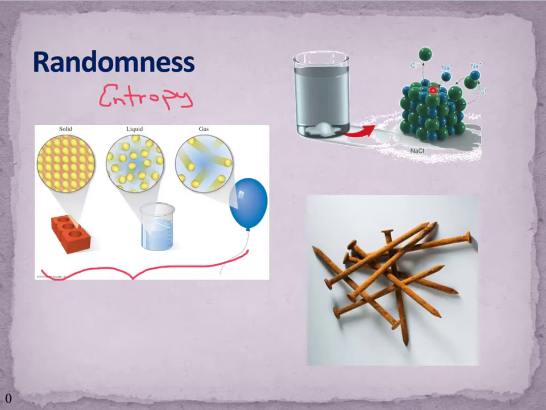If I were to look, say, at sodium chloride here, if I look at the solid, what I see is this array of sodium and chloride ions, sodium chloride, sodium chloride, and so on. When I form an aqueous solution, those ions get separated from one another, and they are dispersed ultimately throughout this solution. So we're making more disorder, and so we're increasing the entropy of this reaction. We see something similar when we talk about iron rusting. We start with iron nails, for example, and when they react with oxygen, we form iron oxide. And so the compound ends up being more random than the element was originally.